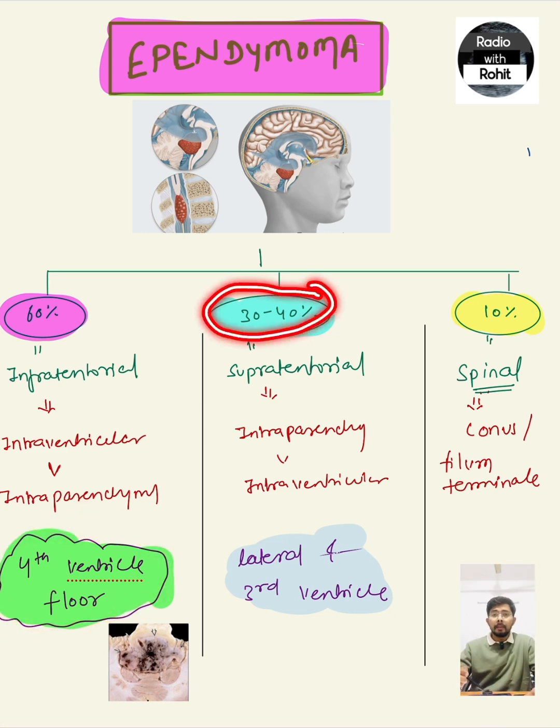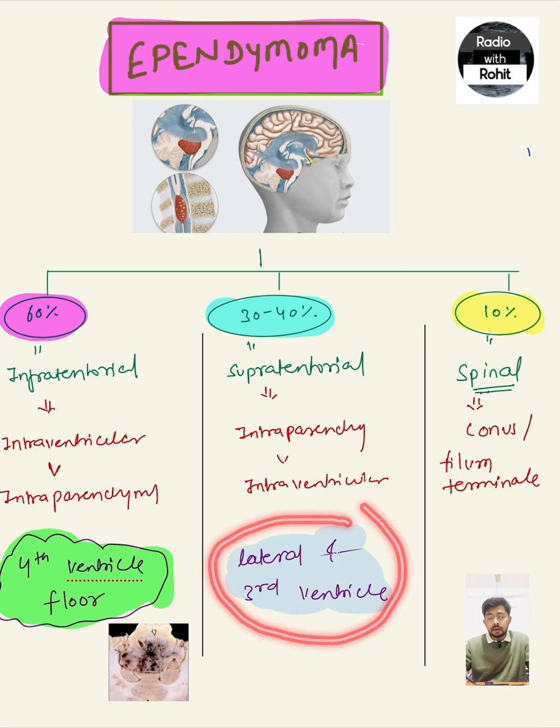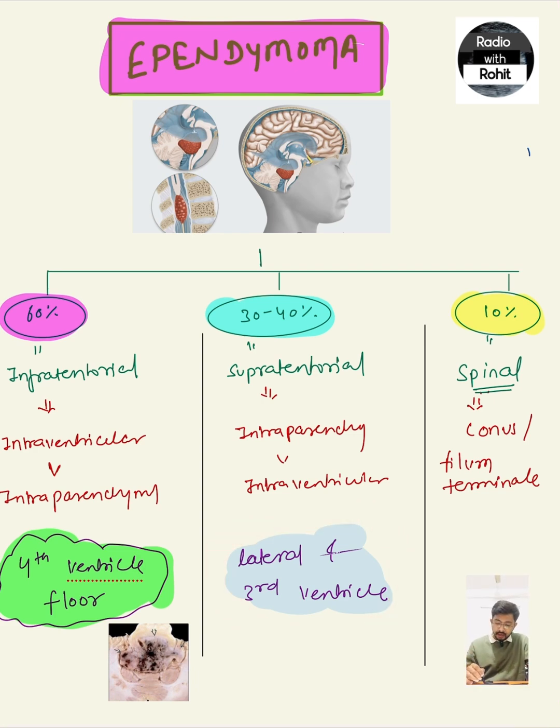30 to 40% of ependymomas arise in the supratentorial location. In the supratentorial location, mostly they arise from the intraparenchymal region. So don't confuse: in the infratentorial location, intraventricular is more common, while in the supratentorial location, intraparenchymal is more common. In the supratentorial location, they can also arise from the lateral and third ventricle.